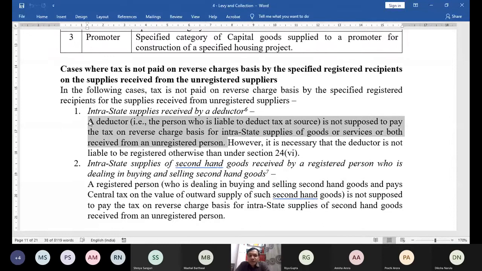This is the first notification which is relevant for the purpose of this section. If you have a theory paper, you have to learn this point. However, it is necessary that the deductor is not liable to be registered otherwise, then under section 24 clause 6, I don't want to discuss this point with you for the time being, because till we discuss the chapter of registration, you will not understand this. So you ignore this. For the time being, simply remember that any deductor who has received some supplies from an unregistered supplier, if that supply is intrastate, then the deductor is not supposed to pay any tax on reverse charge. Let me simplify this point.